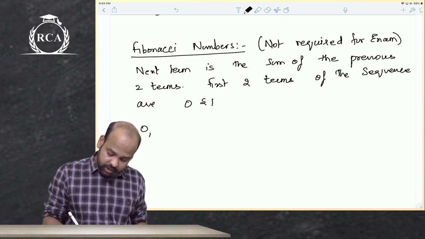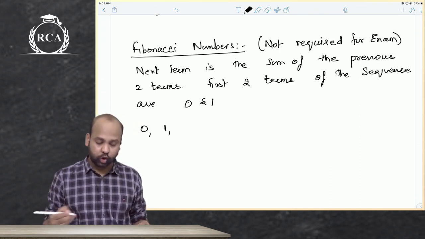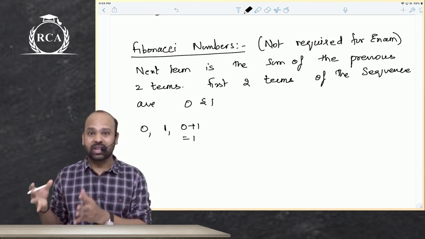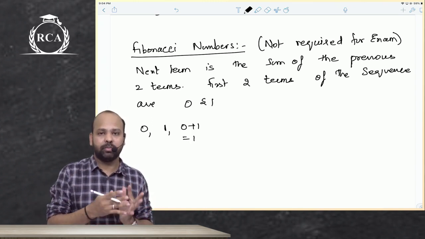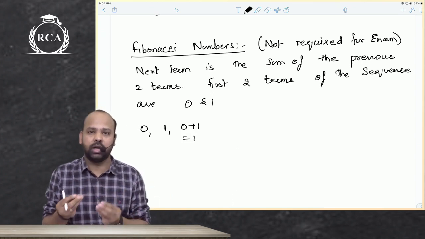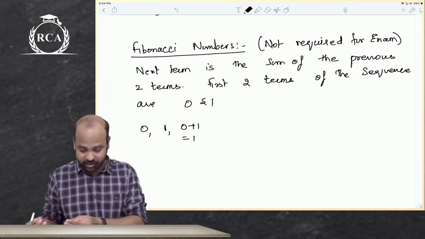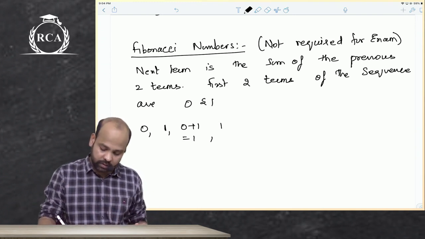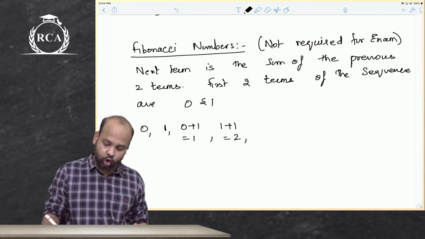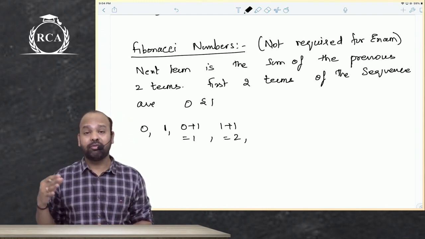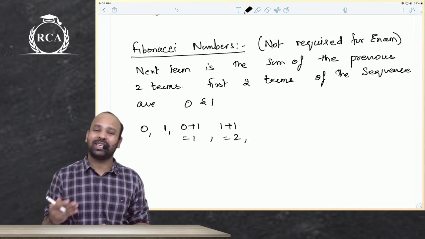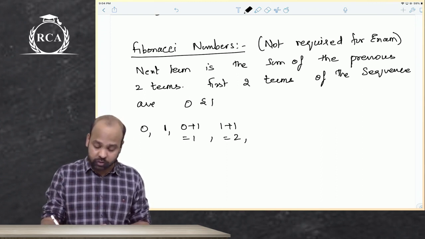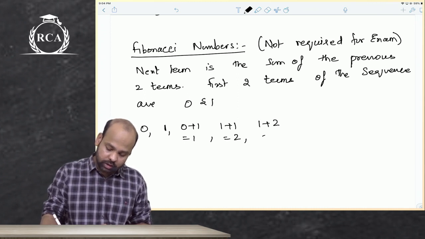So guys, the first term is 0, second term is 1. What do you think, beta, would be the third term? It would be 0 plus 1, 1. Sum of the previous two terms. Previous two terms are 0, 1. If you add 0 and 1, the next term is 1. Now for the next term, what are the previous two terms? 1 and 1, sir. So 1 plus 1, 2, beta. For the fourth term, the previous two terms are the second and third terms, which are 1 and 1. Next, beta, the previous two terms are 1 and 2, sir. So that will be 3, sir.